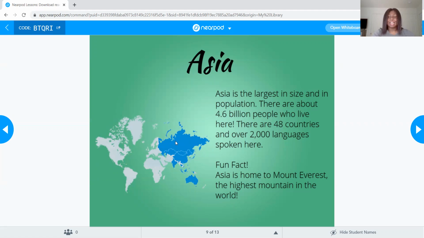So what that means is that it has the largest land. There's so much land there. And then they also have the biggest population, which means there's more people living here than anywhere else in the world. This continent is very big, as you can see, so it kind of makes sense, right? For a lot of people to live here, there's more land for them to live. There are 4.6 billion people who live here.